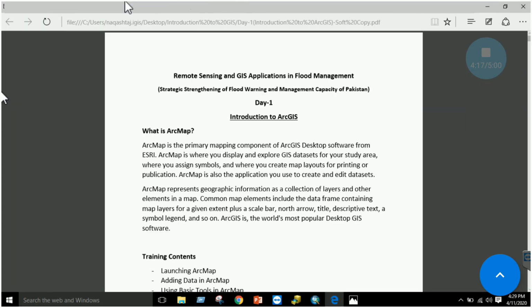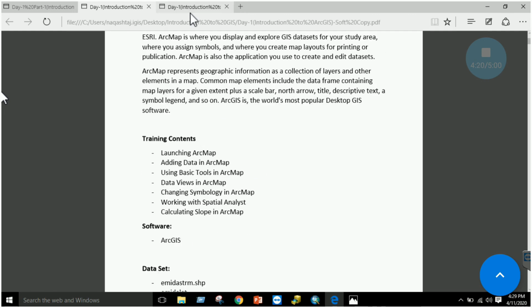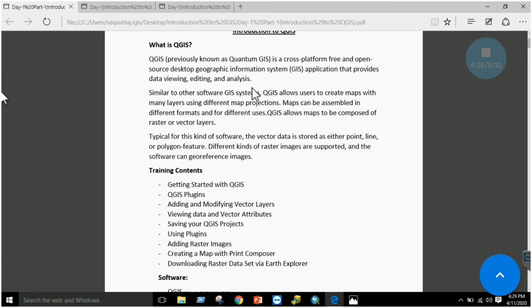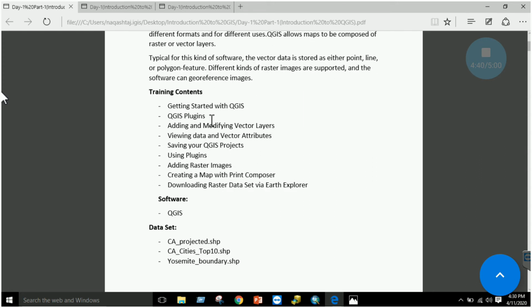So let's open this manual, Introduction to QGIS, right? The good thing is that QGIS is free, open source, and easily available, whereas ArcMap is licensed software, you have to pay for it, right? So we will go through getting started with QGIS, plugins, adding vector layers, adding raster layers, modifying the layers, using some plugins, creating maps, and we will see a method of how to download the raster dataset via Earth Explorer, right?